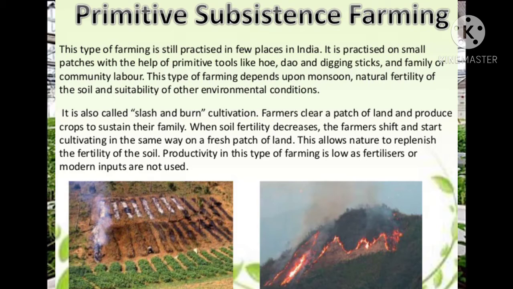Second is nomadic herding of the primitive subsistence farming. It is generally practiced in arid and semi-arid lands where cultivation is not possible.